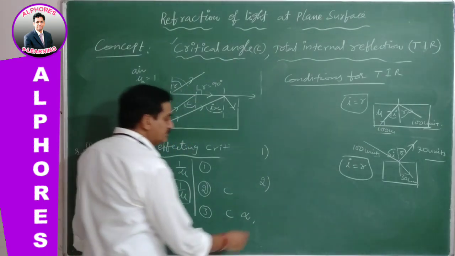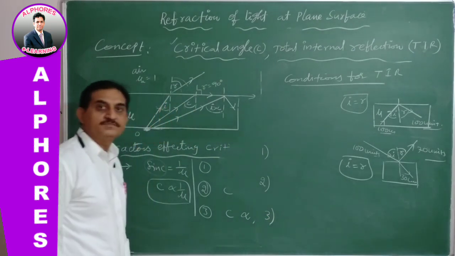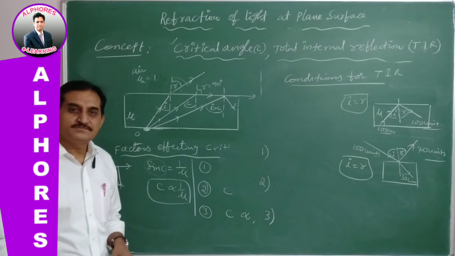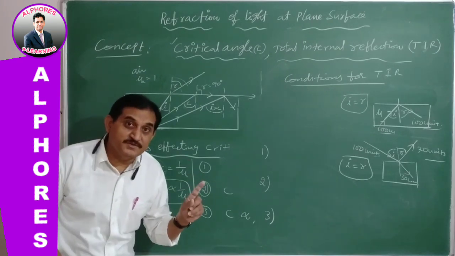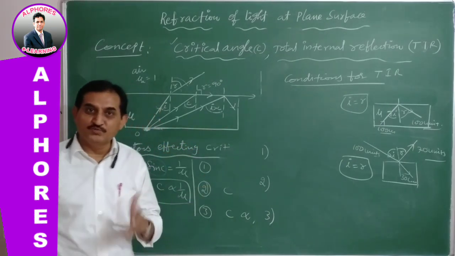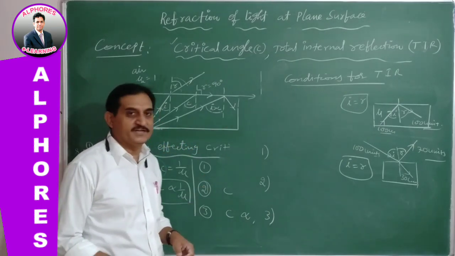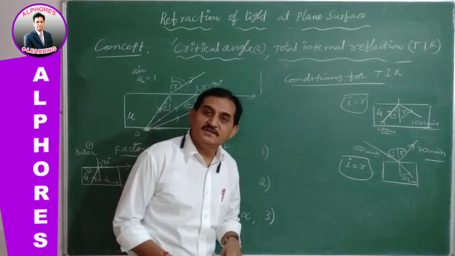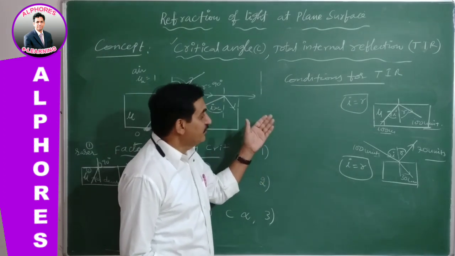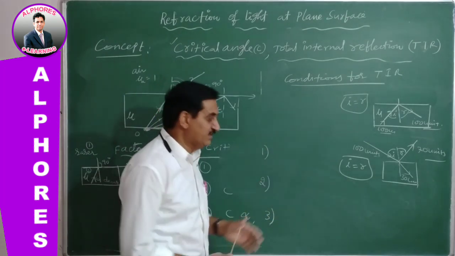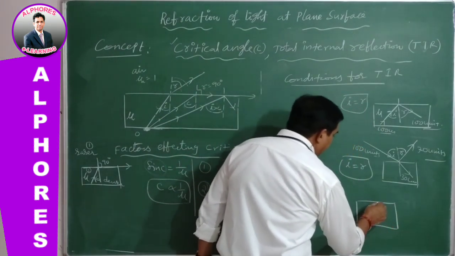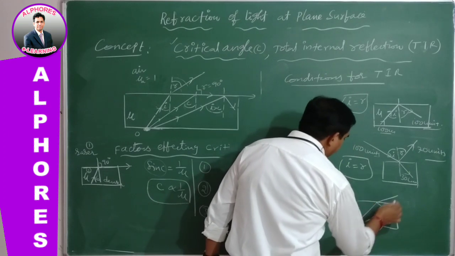Difference 3. In total internal reflection, the light must pass from denser into rarer. If light is traveling from rarer into denser, you would not get the total internal reflection phenomenon. Whereas ordinary reflection can happen whether the light is traveling from rarer into denser or denser into rarer. Even when light travels from denser into rarer, a part will be reflected and the other will be refracted.